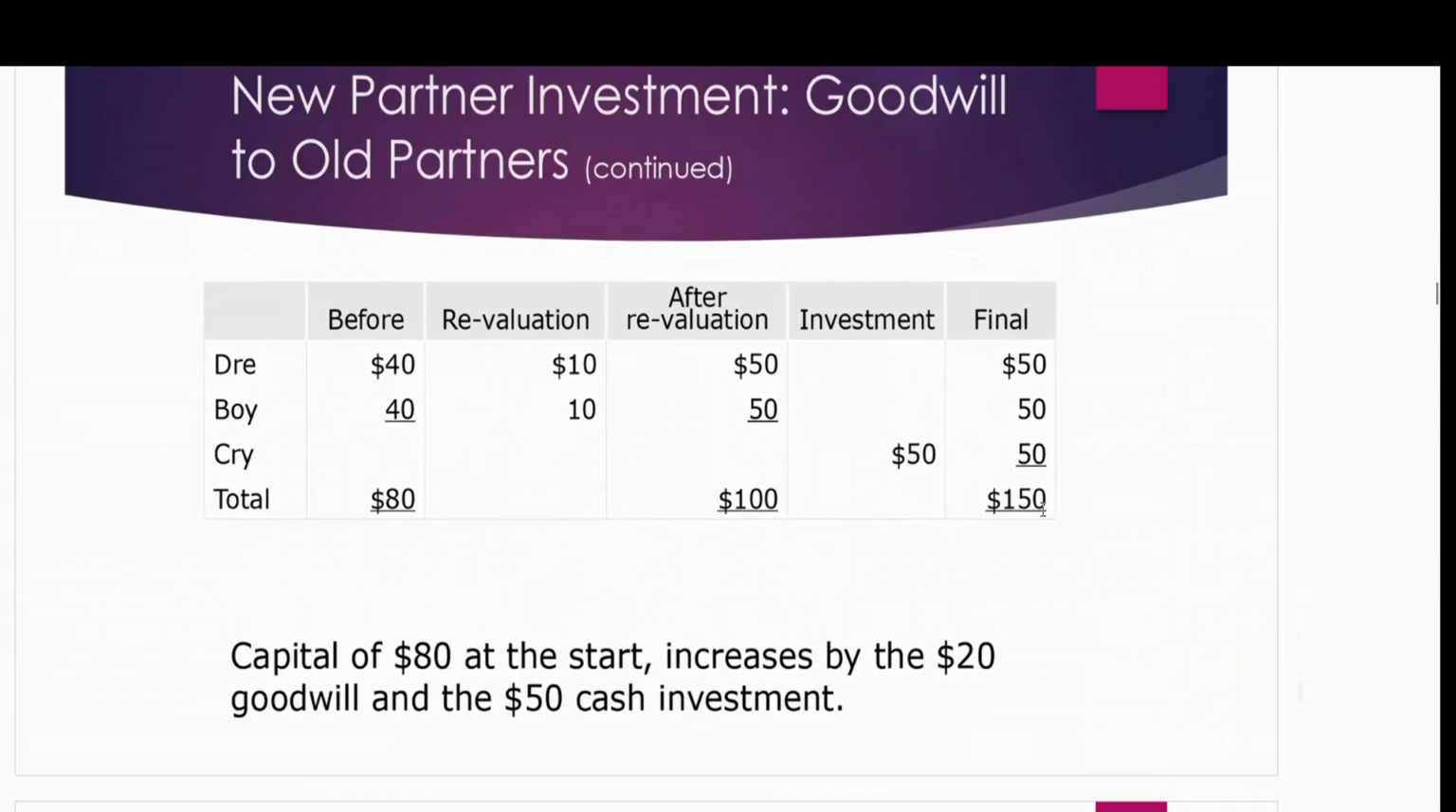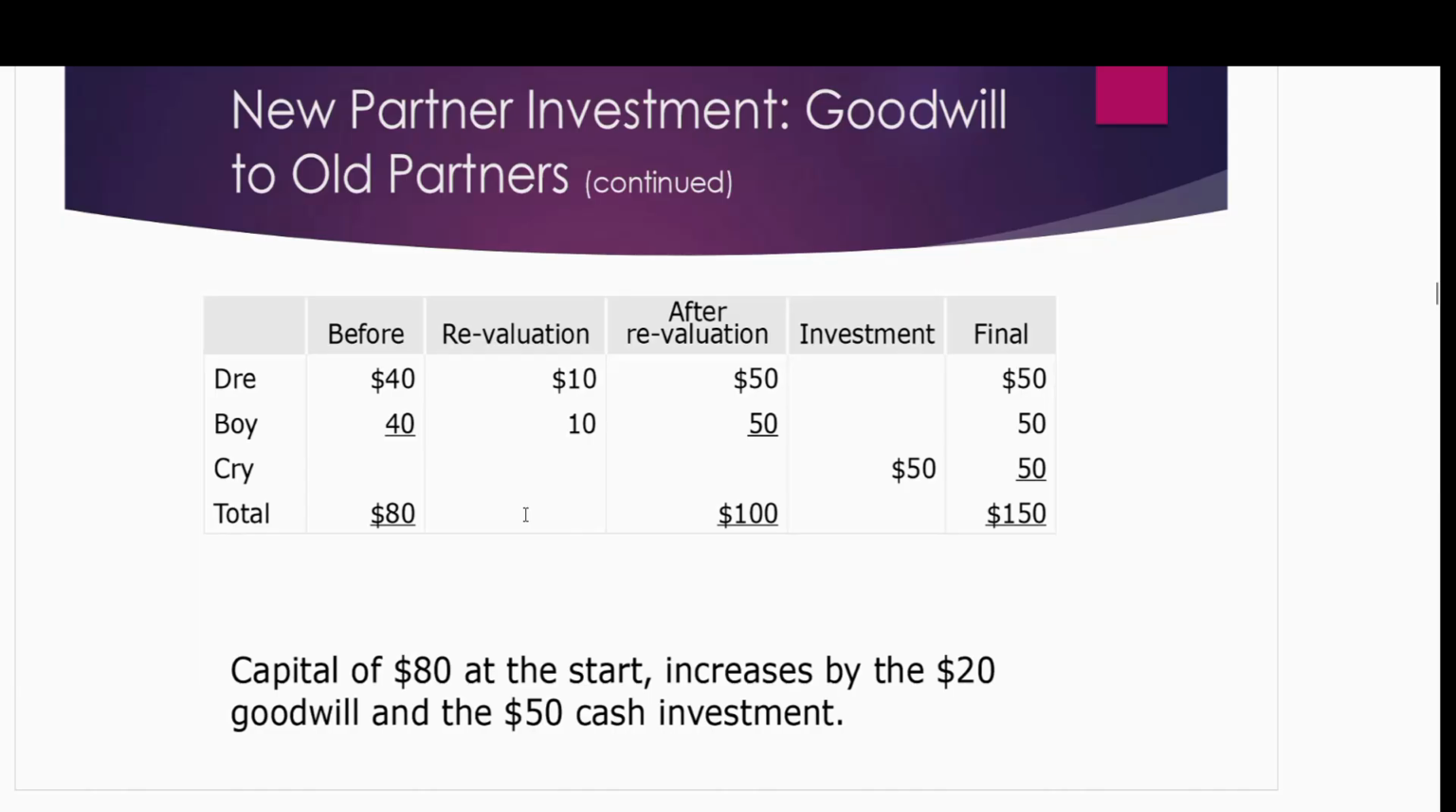Let's go back to the revalued capital accounts after the new investment. Before the investment, Dre and Boy both have capital balances of 40-40. Then we revalue their capital accounts with 10-10, so that after revaluation, the capital balances become 50-50. And because of the investment of Cry, he invested 50, so his capital account is going to increase by 50. So after his investment, every partner is having 50, 50 and 50, which is 150.